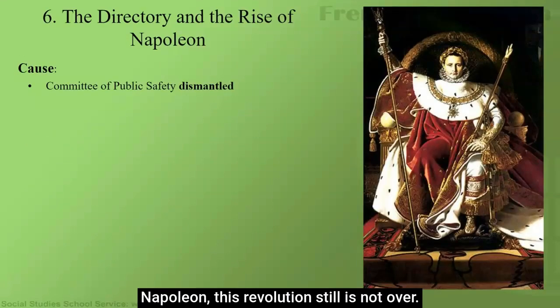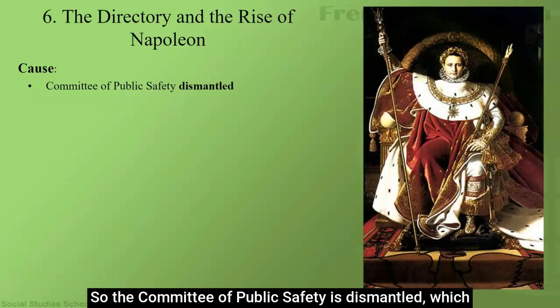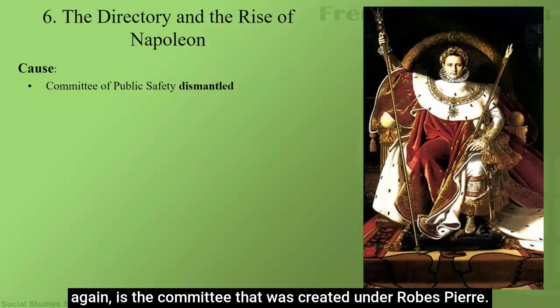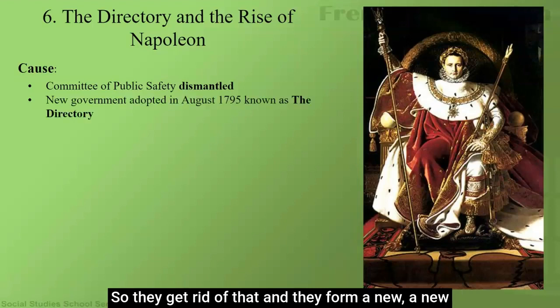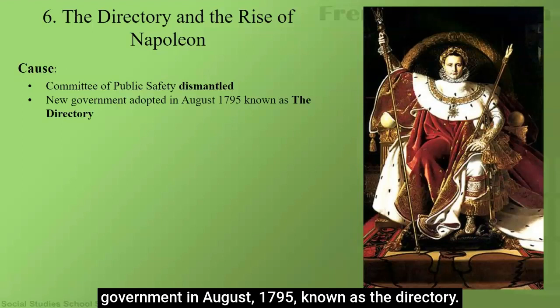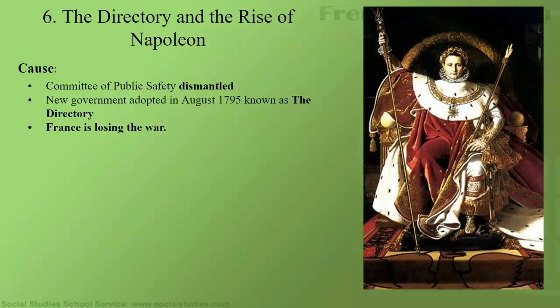All right, so the Directory and the rise of Napoleon. This revolution still is not over. A lot of things happen. The Committee of Public Safety is dismantled, which again is the committee that was created under Robespierre. So they get rid of that and they form a new government in August 1795 known as the Directory.